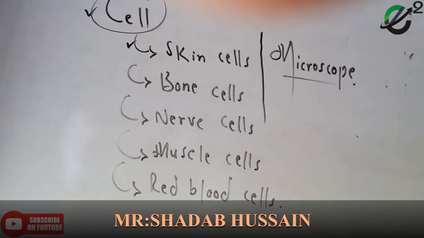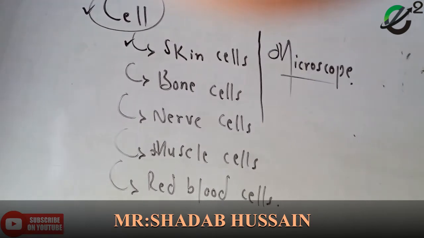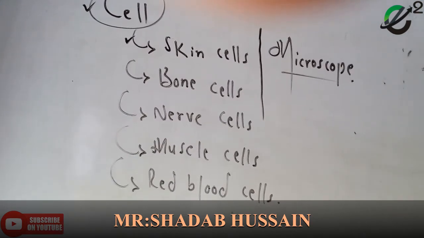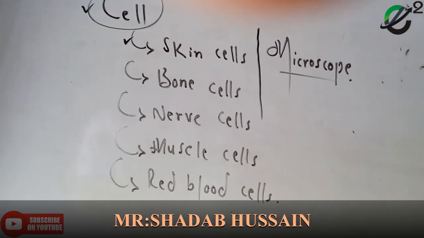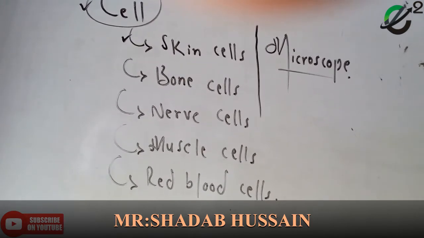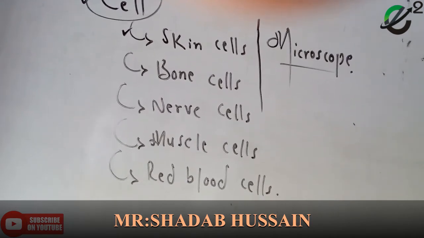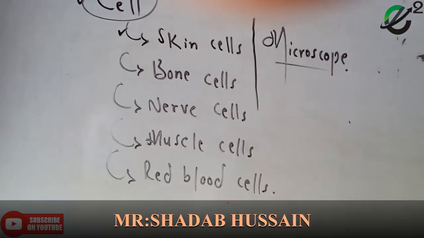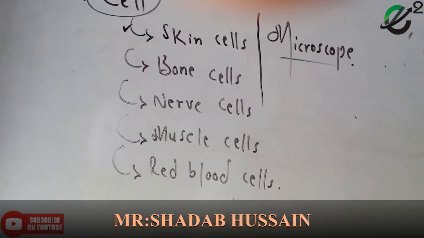We have 3 layers of the skin. So skin cells cover the body and protect the inner layers. How are they protecting the inner layers? We have 3 layers of the skin. Number 1 is the epidermis, number 2 is the dermis, number 3 is the hypodermis. Are you getting my point? What is the function of the skin cell? It protects the layers inside our body.